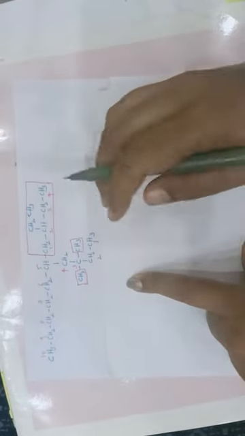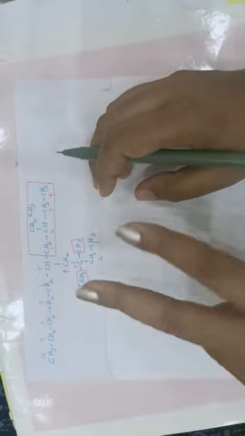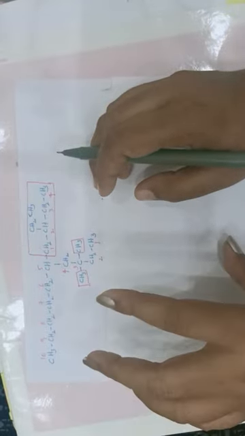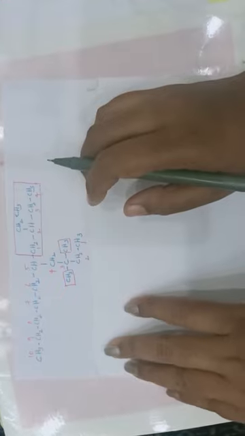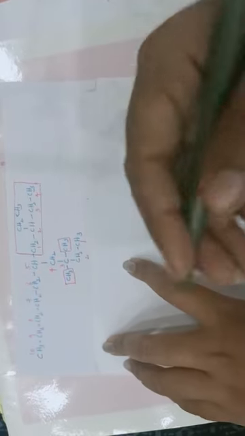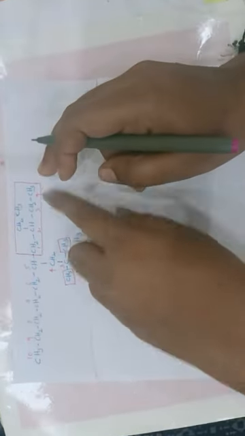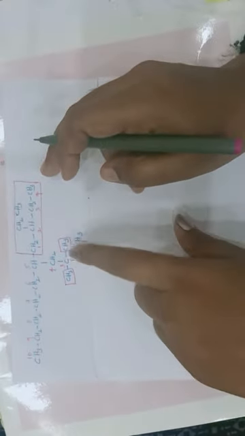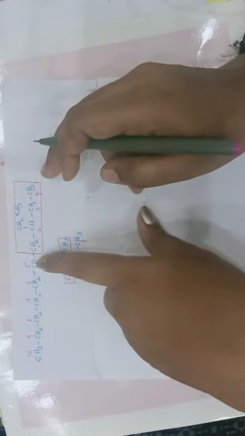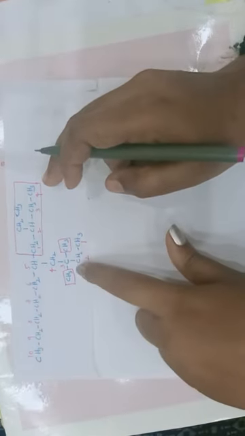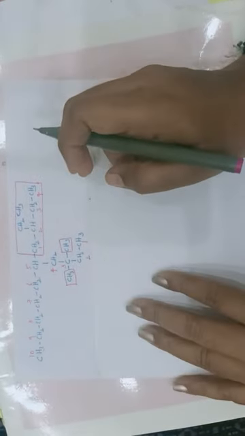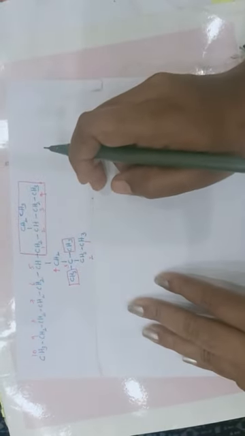So while choosing a parent chain, if both sides give the same number of longest carbon chain, select the parent chain which covers the maximum number of substituents. If you take the longest carbon chain from here to here, this group is not connected, this group is not connected, and this group is not connected, yet that becomes the longest carbon chain.